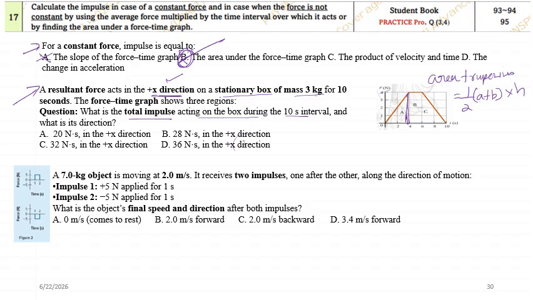It's 4. What is a? A is the long parallel distance. So a over here will become 10. So what is b? Look at b, it is the small parallel distance. It is stopping at 6 and starting at 4. So 6 minus 4 is how much? 6 minus 4 is 2. So b will be 2. So you put the value: half into 10 plus 2 into 4. So how much will you get? You will get 6 into 4. It will become 24. So 24 is the correct answer. Do we have 24 over here? No. So let me make this as 24. Okay, 24.